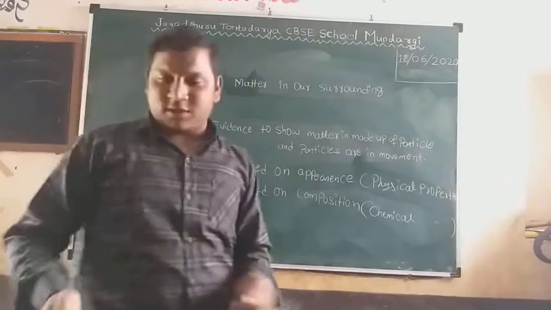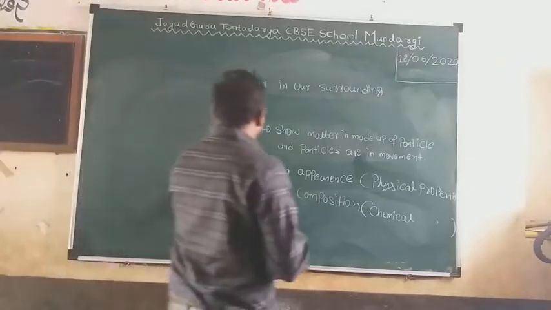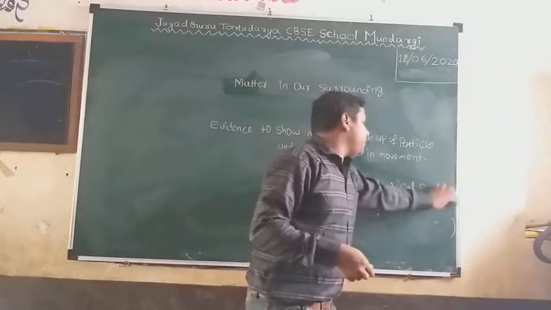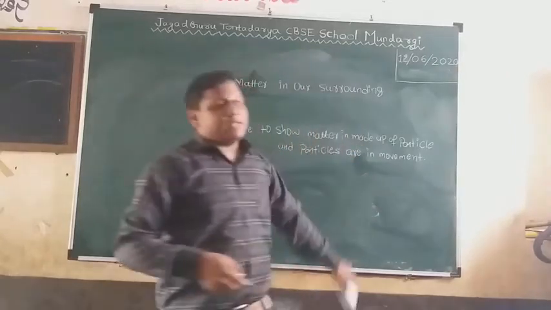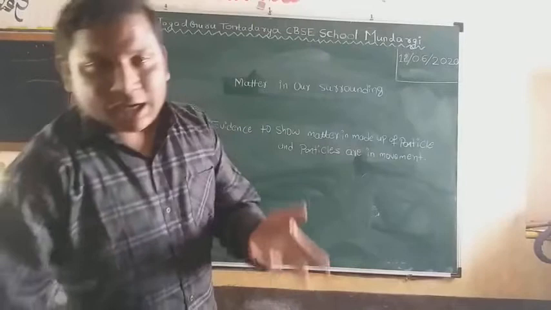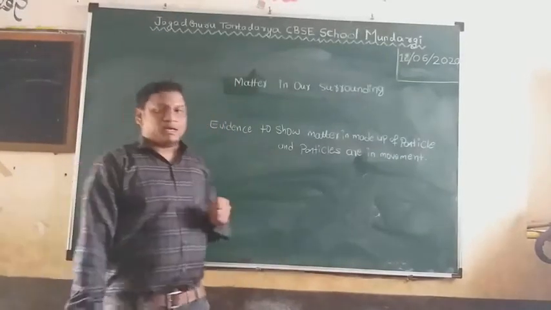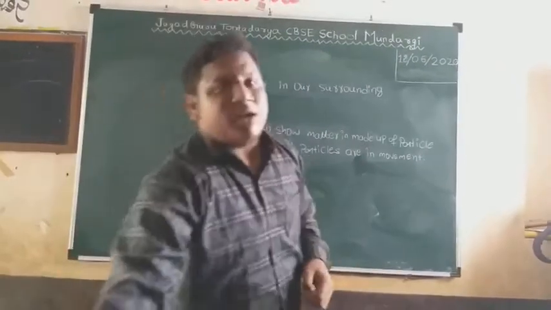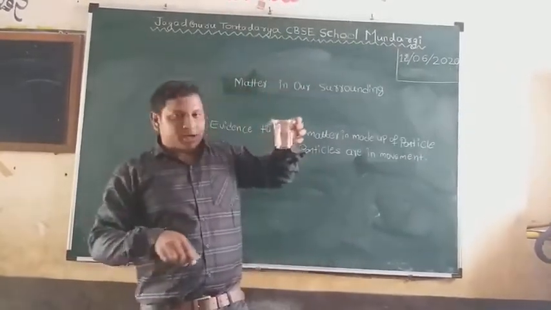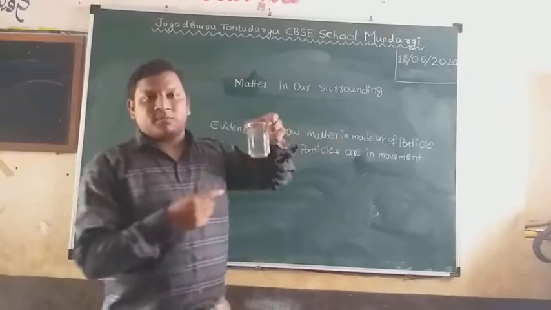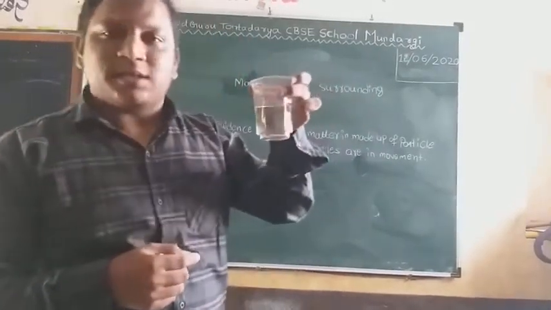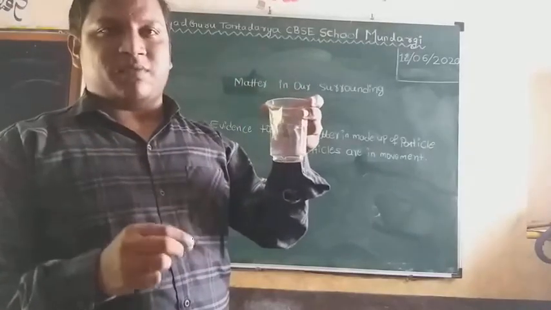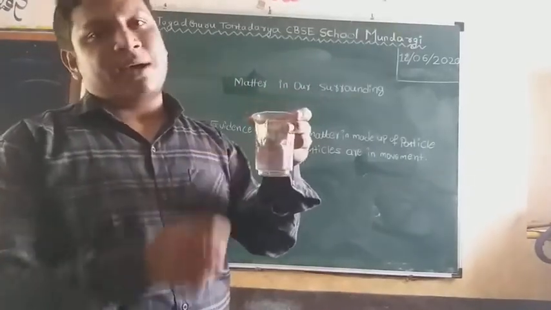Then our next topic, that is evidence to show matter is made up of particles, and these particles are in movement. I already explained that the matter is made up of particles. Then how? Just take one example. This water. Is this water a matter? Yes, because it occupies some space and it has some mass. Because of that, we can call this water a matter.